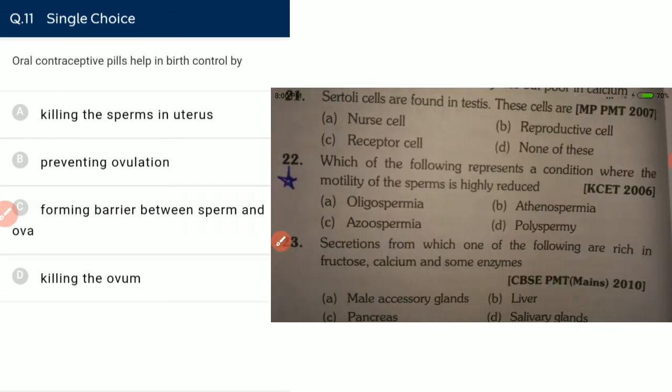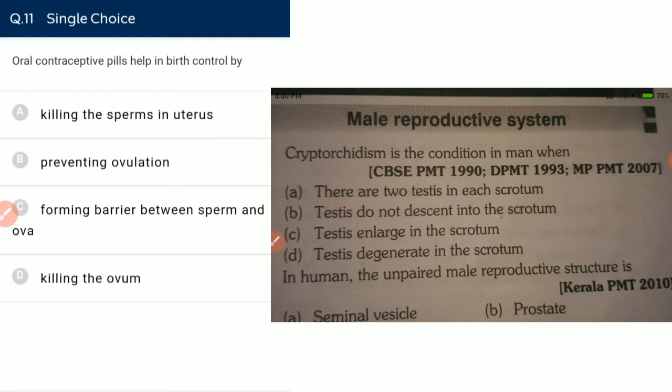So let's talk about the important question. Cryptorchidism means the undescended condition of the testes. Testes do not descend into the scrotum. The undescended condition of testes is known as cryptorchidism. That is a very famous question.